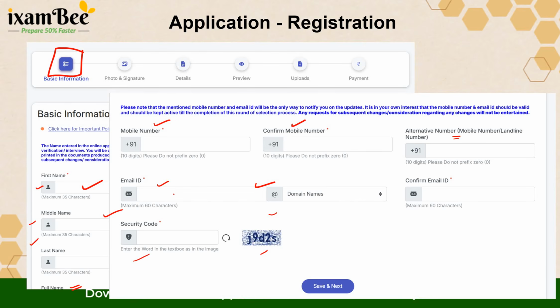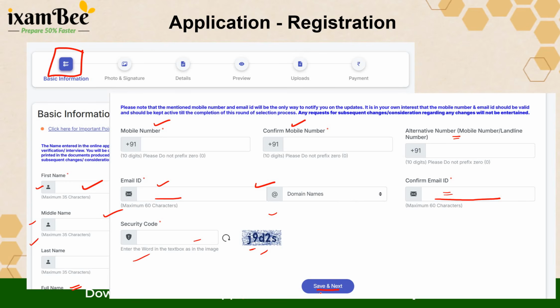Followed by your email ID, where you will write the email ID and choose the domain name from here. This domain name like .gmail.com, right? So like that, you have to take your domain name from here, and then the full ID along with the domain name will have to be reconfirmed over here. Put in the security code, whatever is reflecting on your screen. Click on save and next.